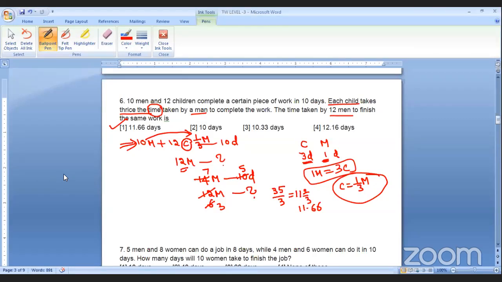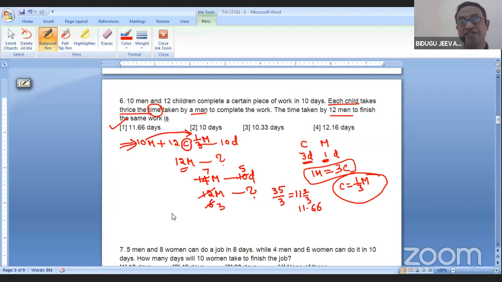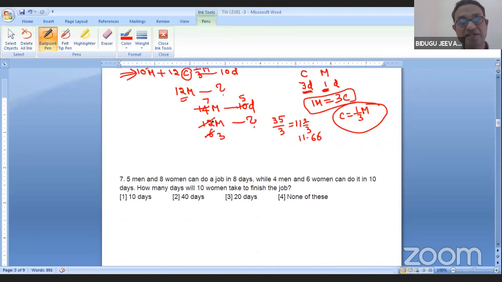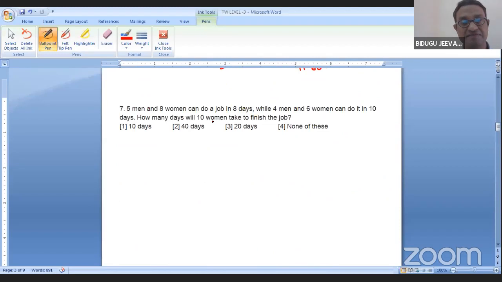Very good. I hope you understood. Once you figure out the comparison, you can do it. If the relation is not given, you cannot do it. Something will be given to calculate the answer.